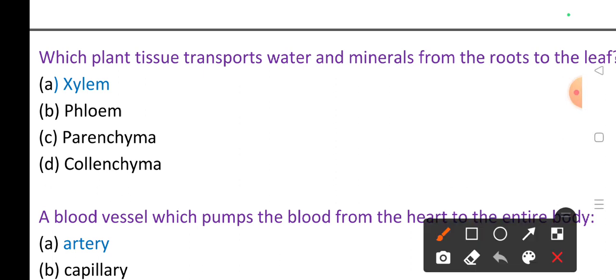Next. Which plant tissue transports water and minerals from roots to leaf? It's xylem. Xylem acts as a water conducting tissue. Then phloem acts as a food conducting tissue. Then parenchyma, collenchyma, sclerenchyma are the types of tissues present in plants. Parenchyma, based on their cell wall, they are classified.